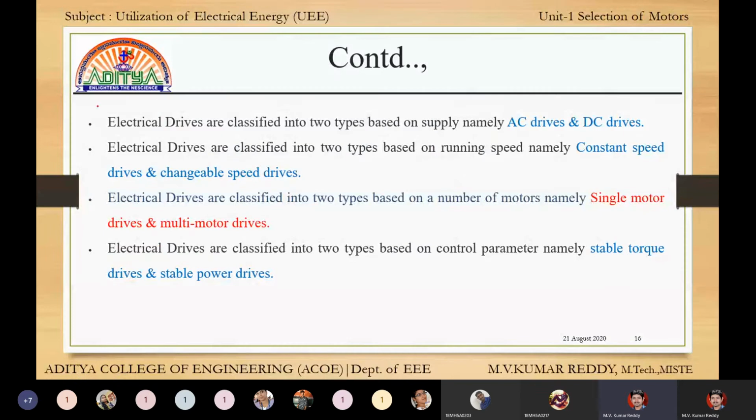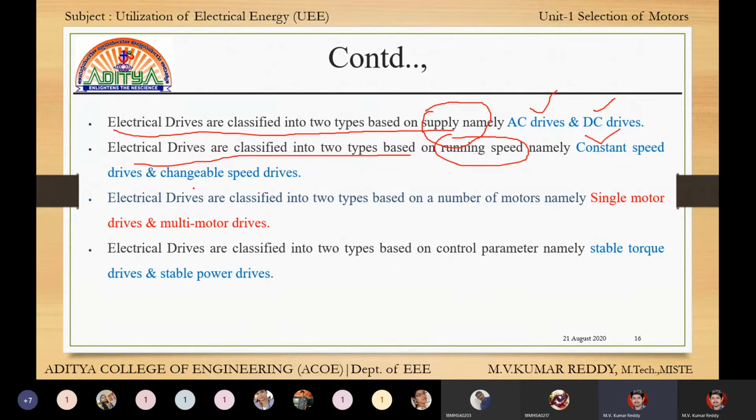Next, depending upon different types, drives are classified. Electrical drives are classified into two types based on supply: AC drives and DC drives. Electrical drives are also classified into two types based upon running speed: constant speed, and changeable or variable speed. Electric drives are also classified based upon number of motors. This is our classification.